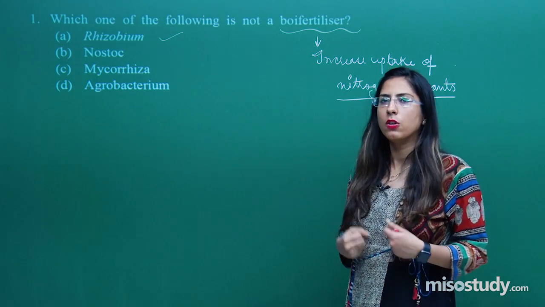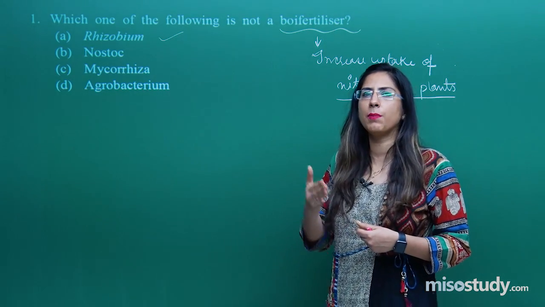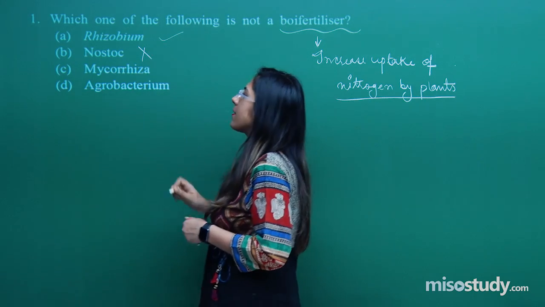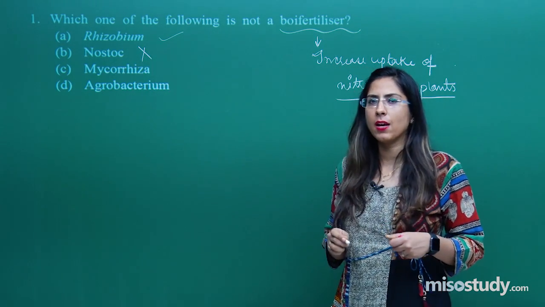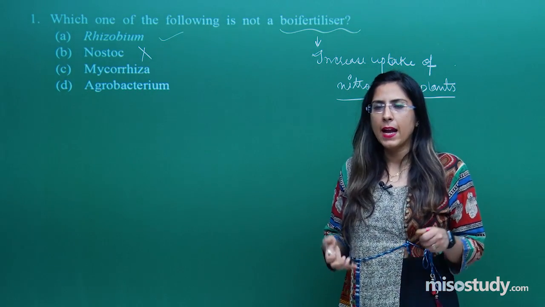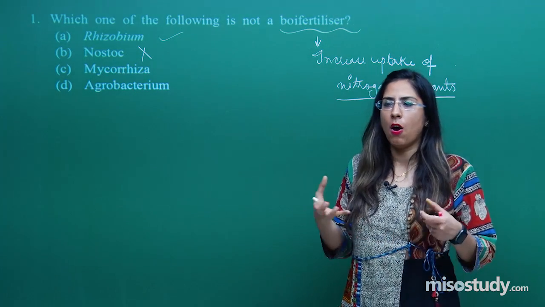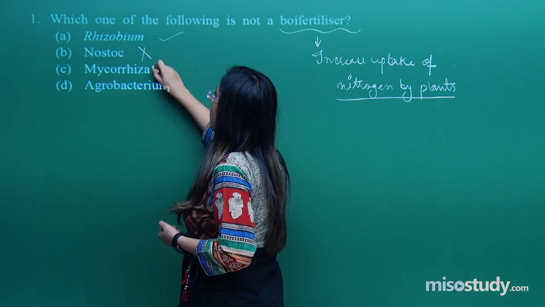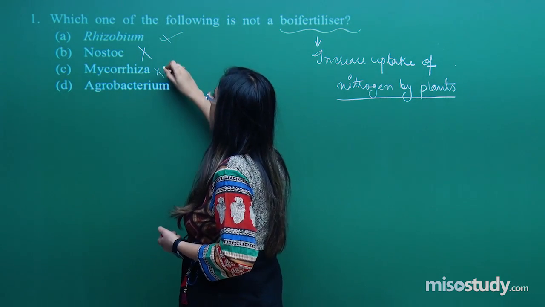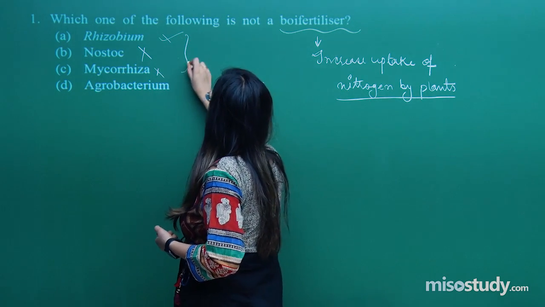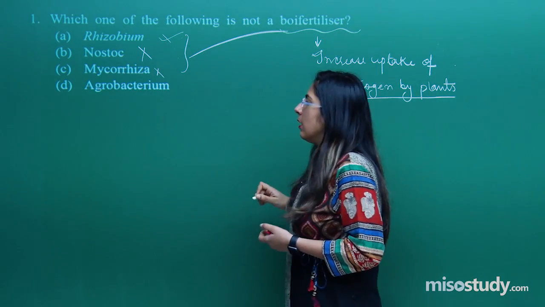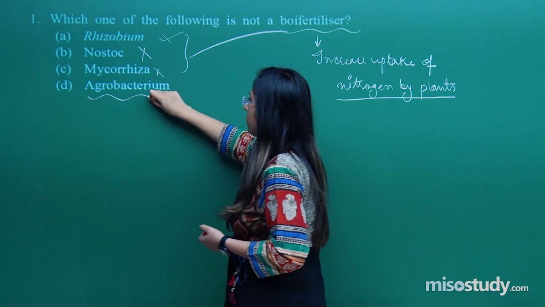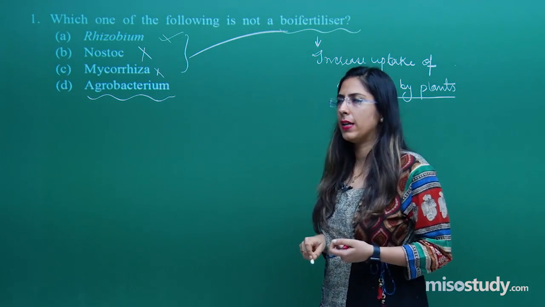Next is Nostoc. Nostoc also helps in absorption of nitrogen, so similarly that will not be the answer. Next is mycorrhiza, that means a fungus that remains associated with the plants and helps in absorbing more and more nutrients from the soil. So this cannot be the right answer. Even this cannot be the right answer, because all of these are biofertilizers. We are left with the fourth option, which is agrobacterium. So the correct option is agrobacterium.